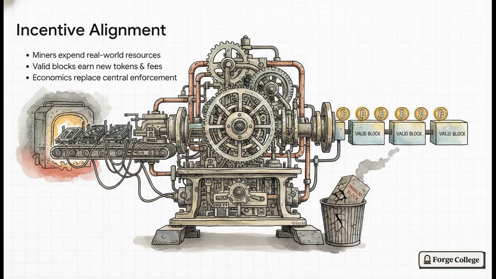Remember, miners are expending real-world resources, really expensive hardware, massive electricity bills. To make all of that worth it, the network rewards them with newly minted tokens and transaction fees. But, and this is absolutely crucial, only if they play by the rules and build on the valid chain. If they try to cheat, the network just rejects their block, and they've literally burned a ton of money for absolutely nothing. Economics completely replaces central enforcement.